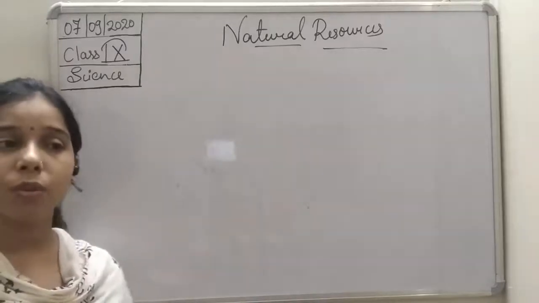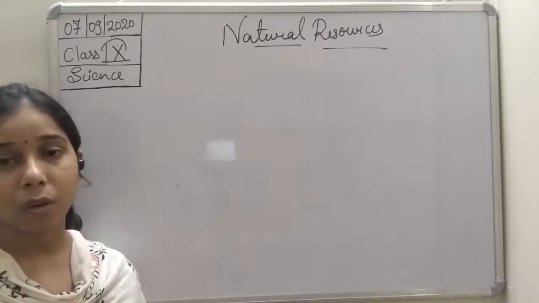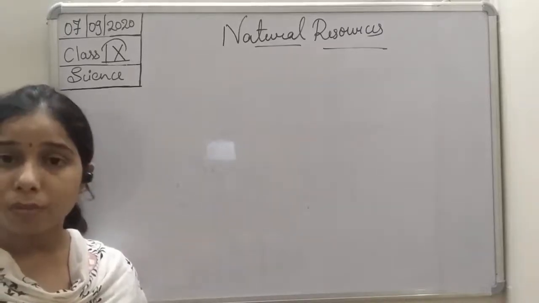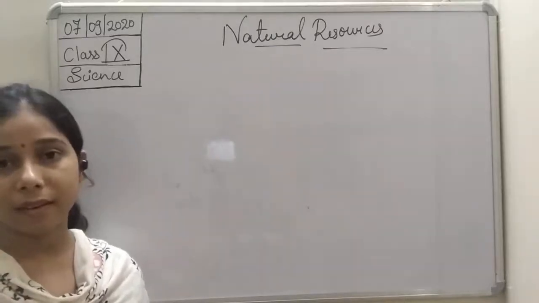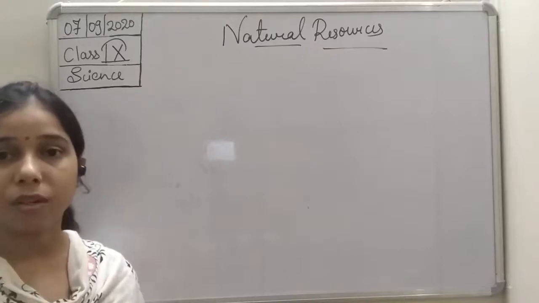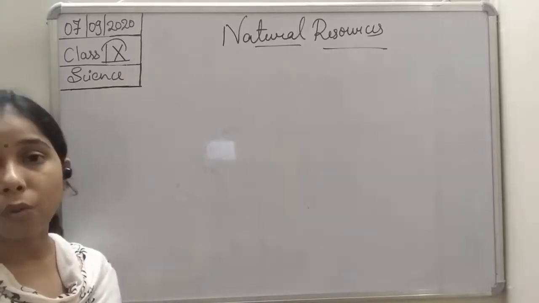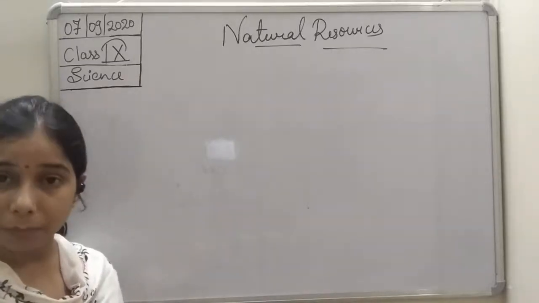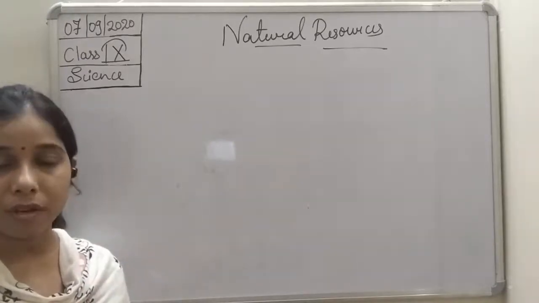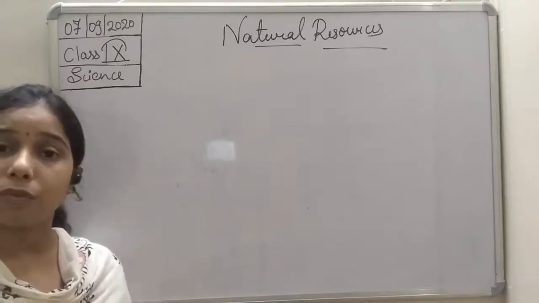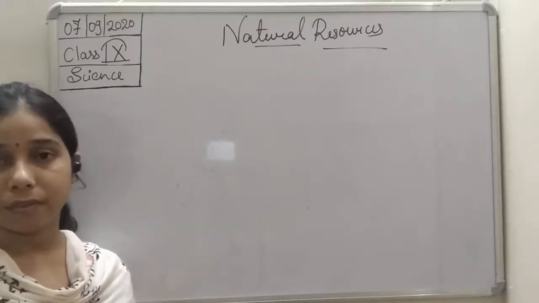Now in that same chapter, students, we discussed groundwater, how groundwater forms. You know that rainwater seeps, percolates deep inside the ground, and there is a formation of groundwater. The upper level of the groundwater is known as the water table, and the vertical distance from the ground to the water level is known as the water level. So this is the water table and the water level.